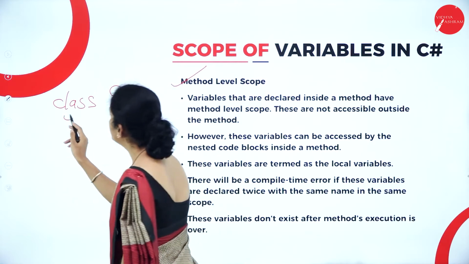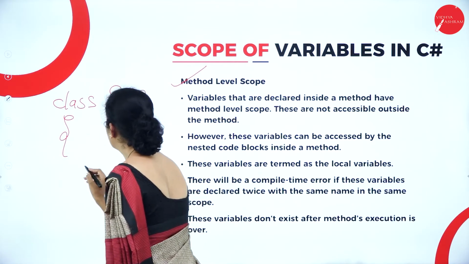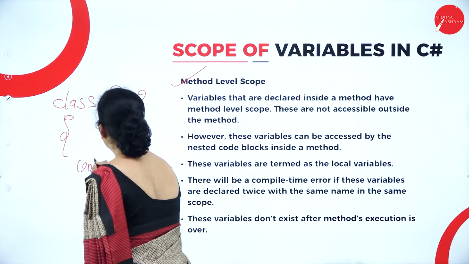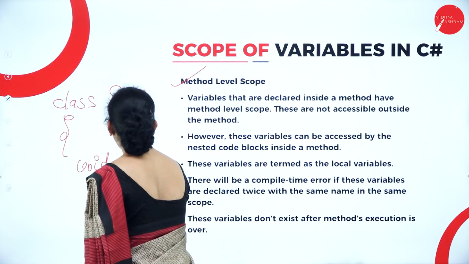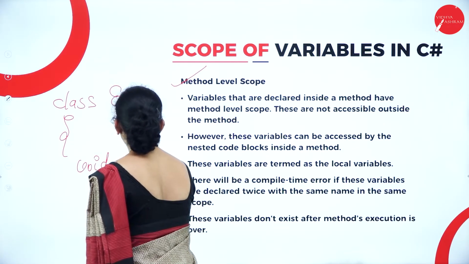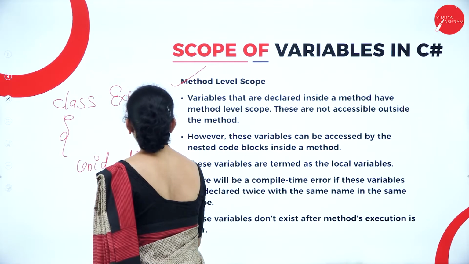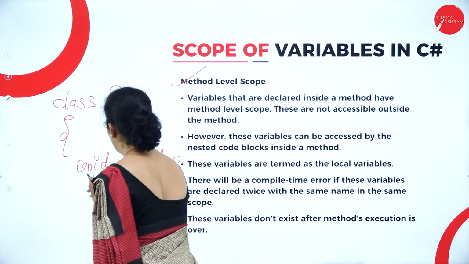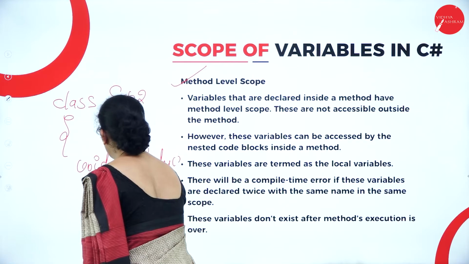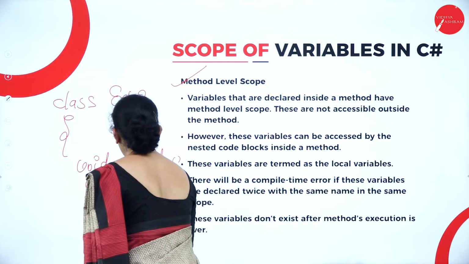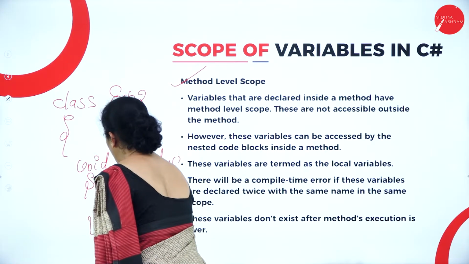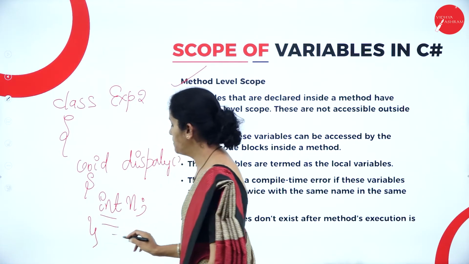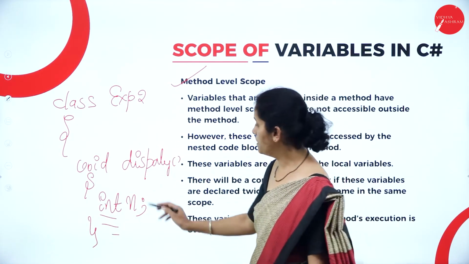Now, within this class, I'll create the method called display, and within this method, I'm going to declare the variable.